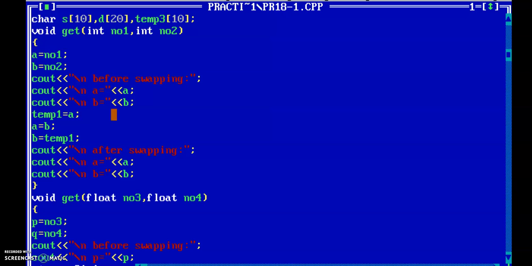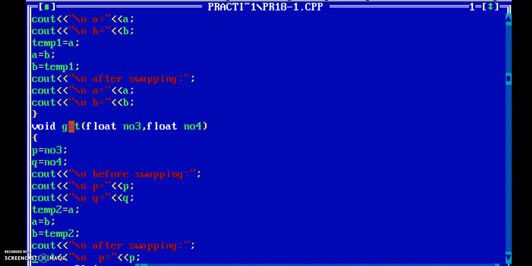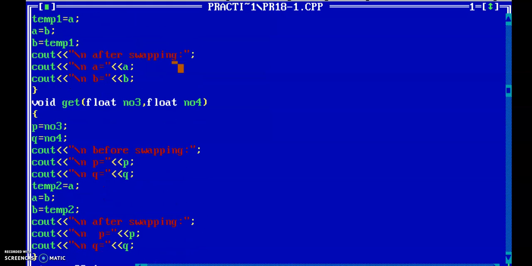After that, guys, check here, I overloaded the function. Function overloading is the concept we learn here. Check here, the same class, that is class overloading, has the get function two times. In one, the argument is of type integer, and here the argument is of type float.